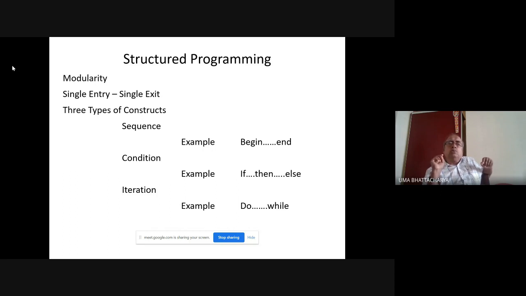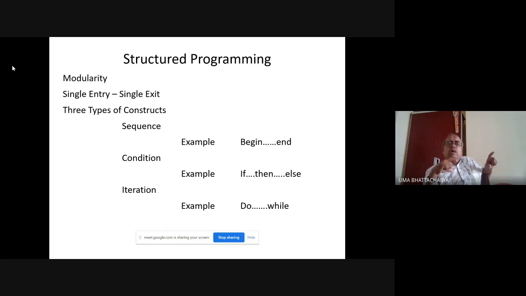What are those? Modularity. Just as I have said, they should be written in terms of modules. Each module must have the property of single entry and single exit. That means you cannot get out of any module from anywhere within the module. Similarly, you cannot get into anywhere inside the module from outside.